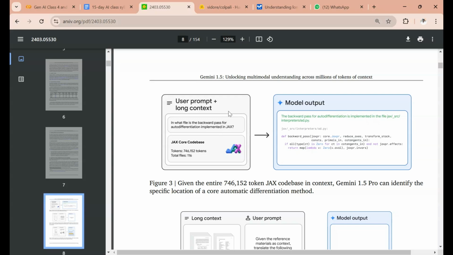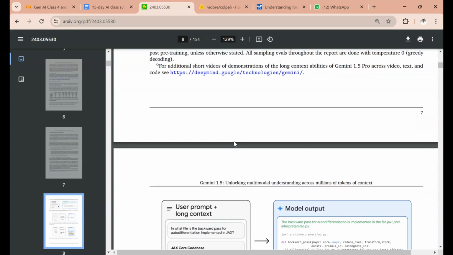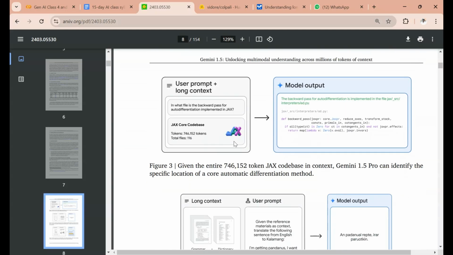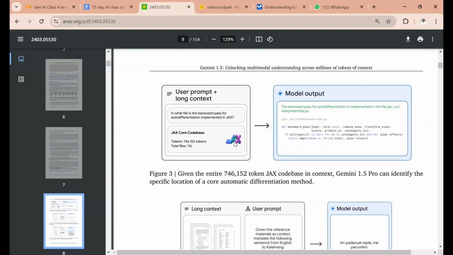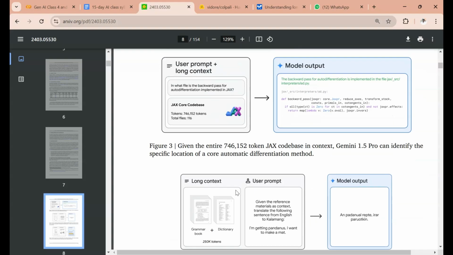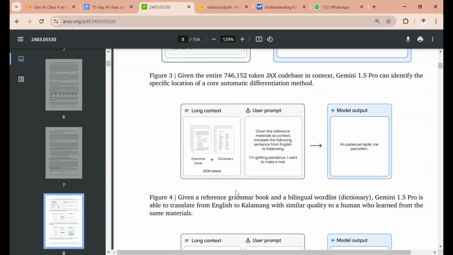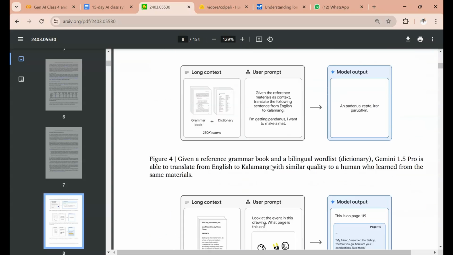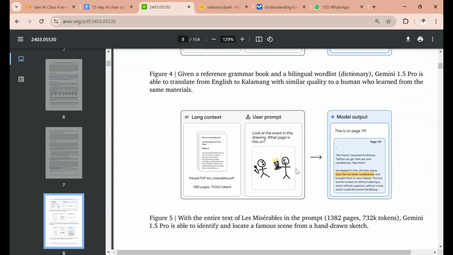So this is having a larger context window. Now Google Gemini 1.5 is supporting a 2 million context window. Out of that, they have tested only a 746,000 window here. The same way, you can put in a document and try to translate it. Also, you can put in some documents and reference an image, saying, hey, where is this image? Likewise, where exactly can you match this drawing and an image? That kind of information is also possible with Gemini 1.5 Pro.